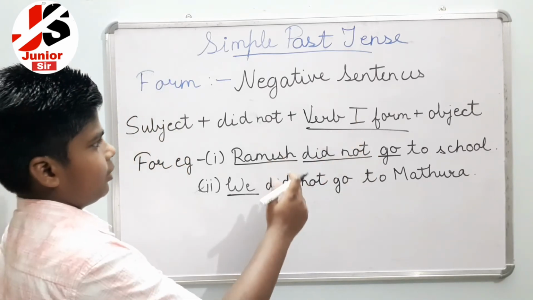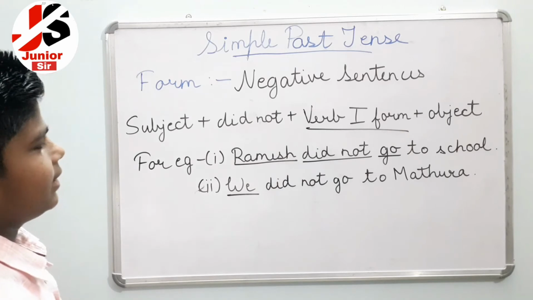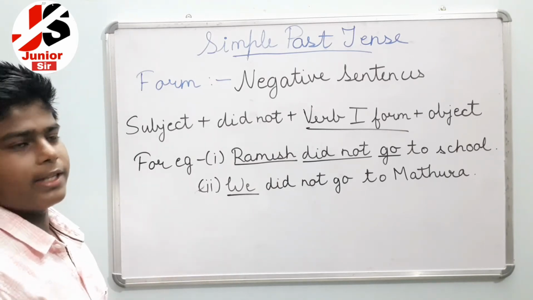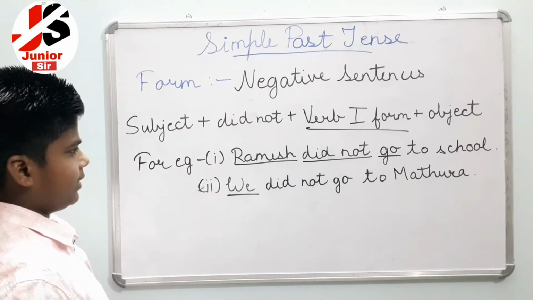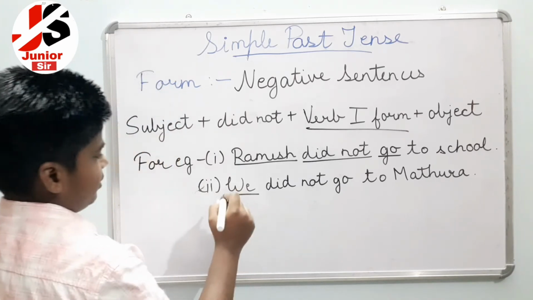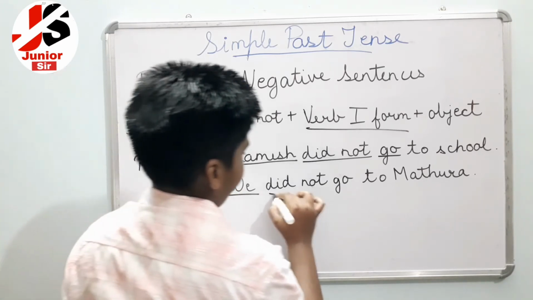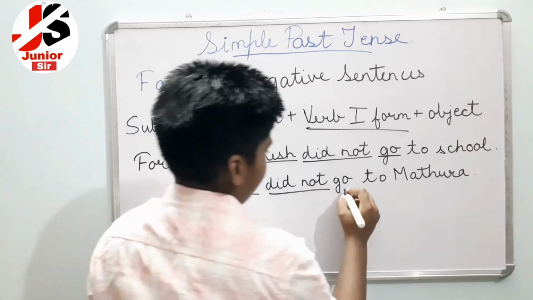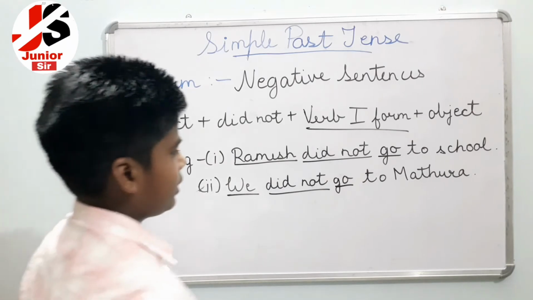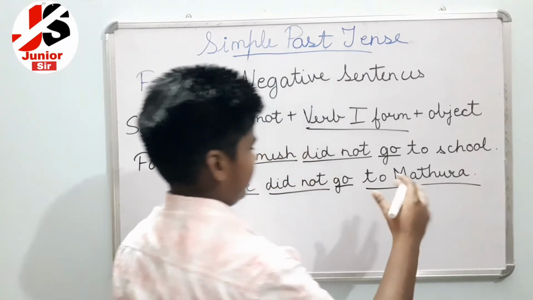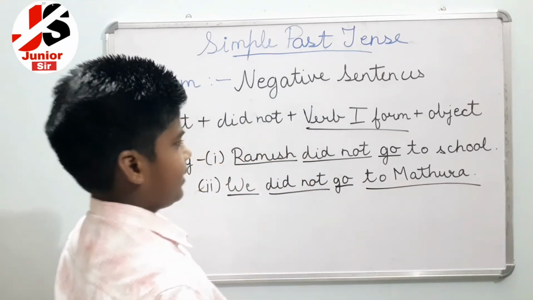So this is a negative sentence and of simple past tense. And in the second sentence the subject is we, with did not plus verb first form. Here you can see the verb first form is used, then the object or action, so it is of simple past tense.